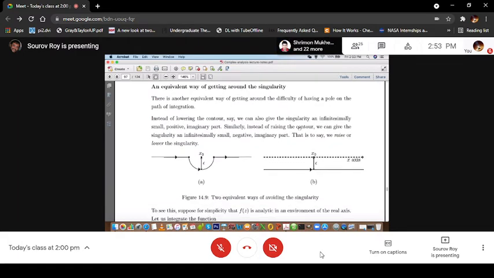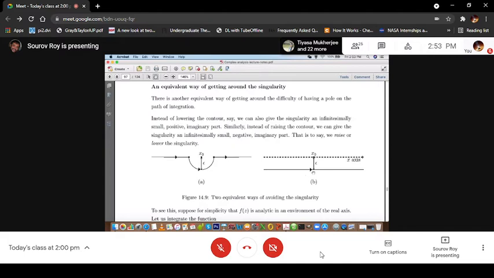Instead of lowering the contour, we can always give the singularity an infinitesimally small positive imaginary part. It is equivalent to saying that you just stretch the two ends, so the contour comes here and x0 remains here.